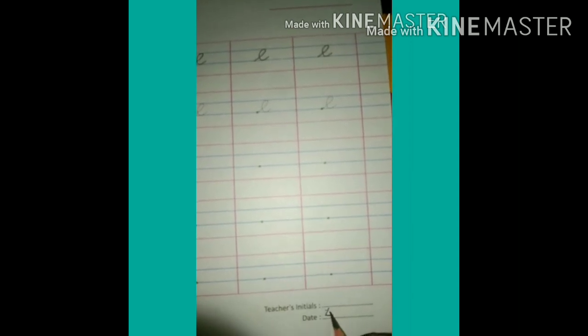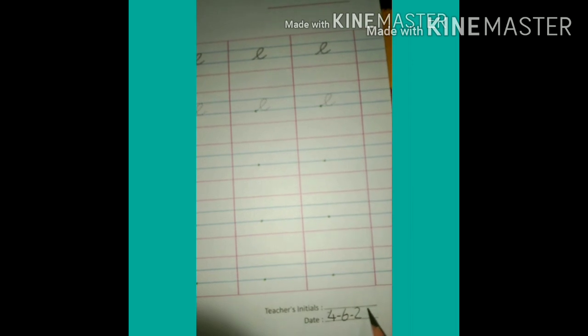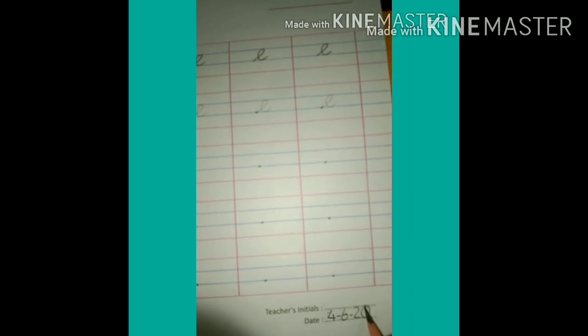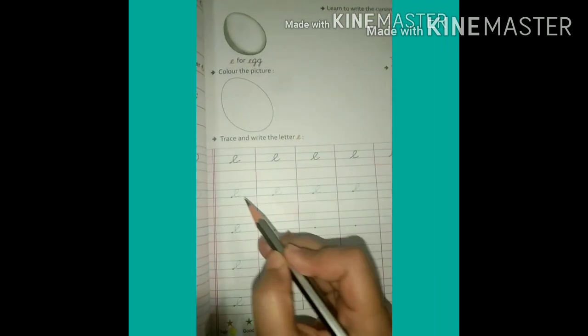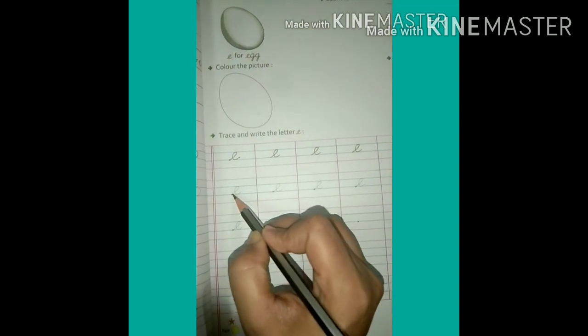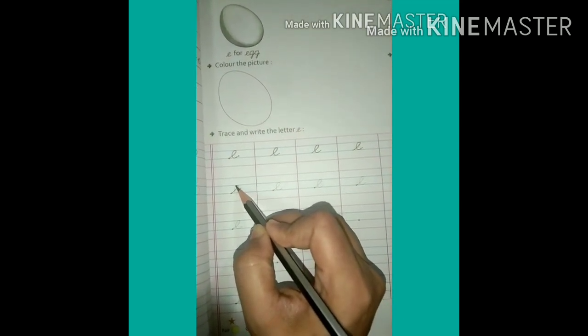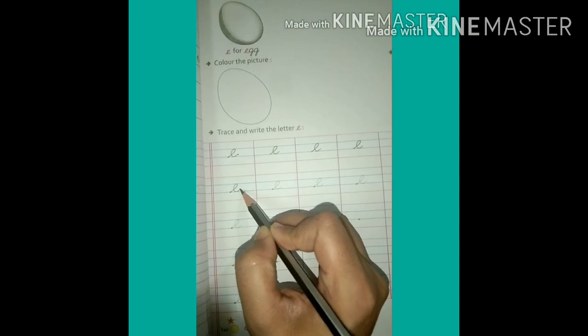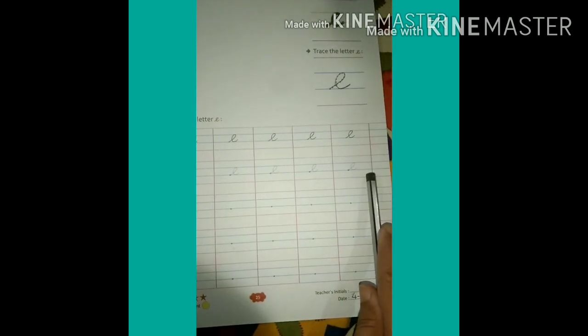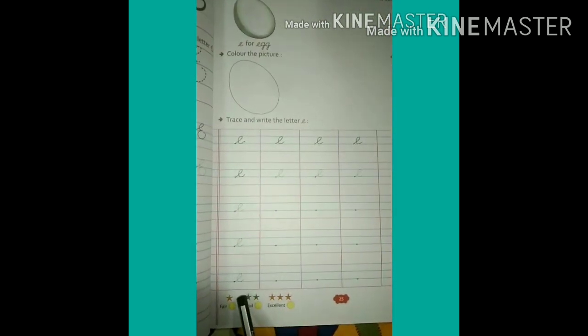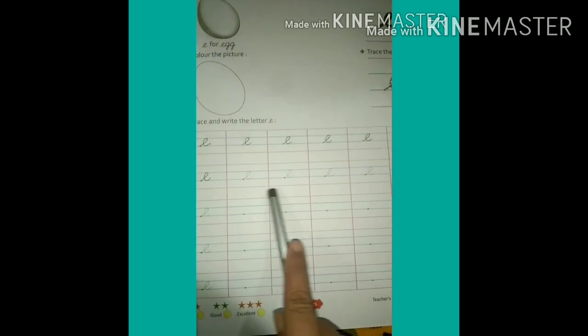I am writing 4th June 2020. Okay, and after writing the date and tracing this E, you will start your work from this dotted E. Understood? And you will make all the E's that are given here and like this also. Understood? This is tracing work, children.